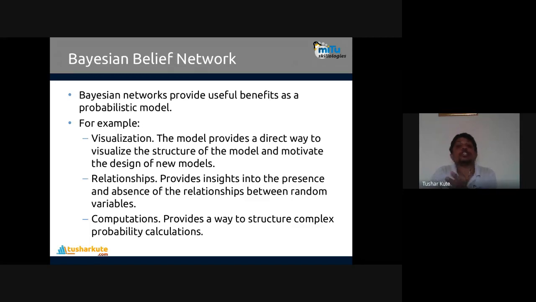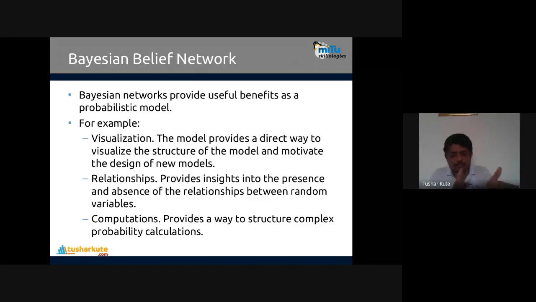Second one is relationship that we can know. Summary relationship. See, rather than looking at the data as a whole, last time we have talked about data visualization, summary of data. Complete structure of the data that we can see with the help of the visualization method. So relationship can be seen. It provides insights to the presence and absence of relationship between the random variables.